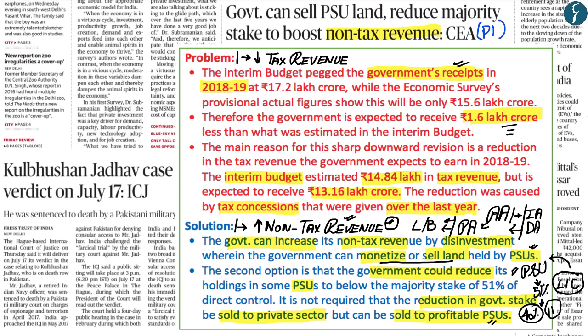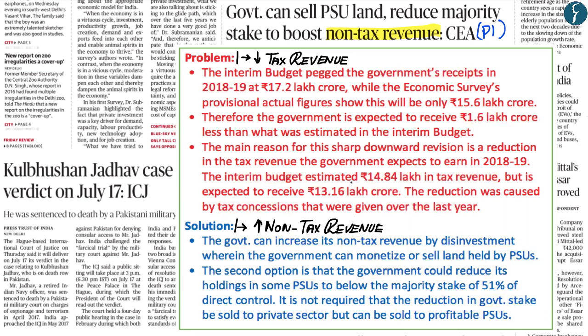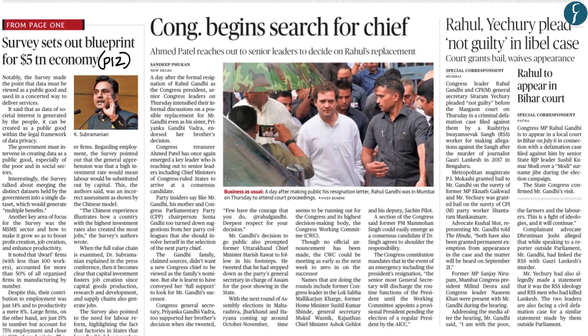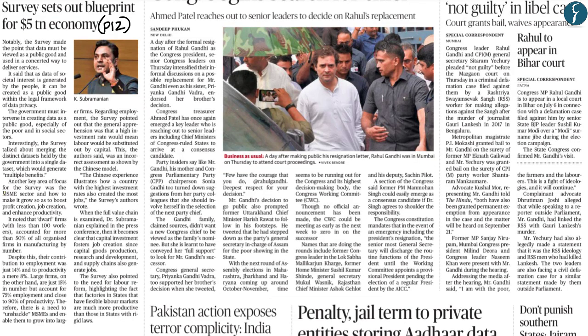So now hopefully up till here you've understood the two main points or two main options which have been given out by the Chief Economic Advisor so as to boost the non-tax revenue for the Government of India. And so now with this, let us move on to the next article. Now the next article which we would be highlighting with regards to the economic survey from today's Hindu newspaper is from page 12. Now this article highlights chapter number 3 of the economic survey of 2018-19, wherein chapter number 3 is more focused upon the MSME sector.